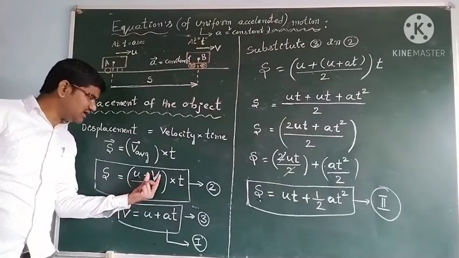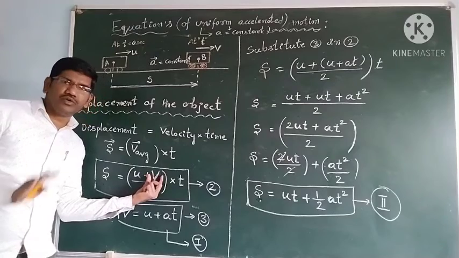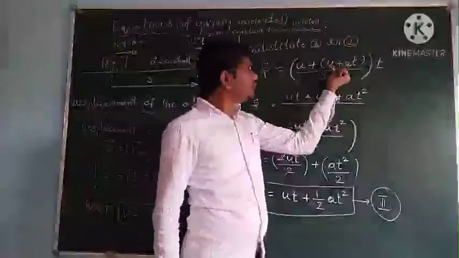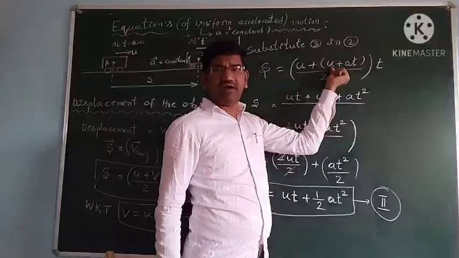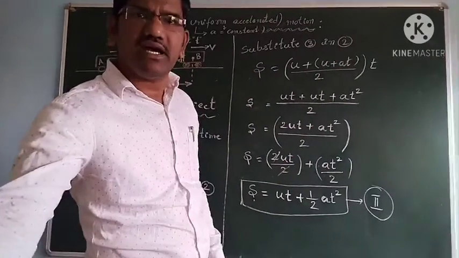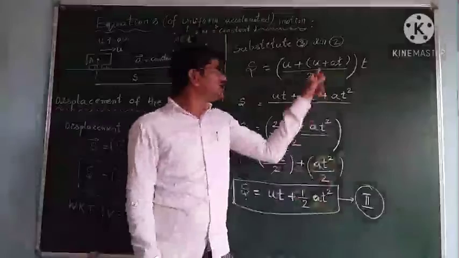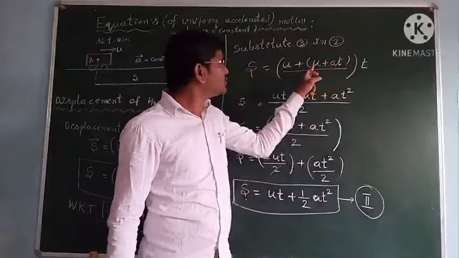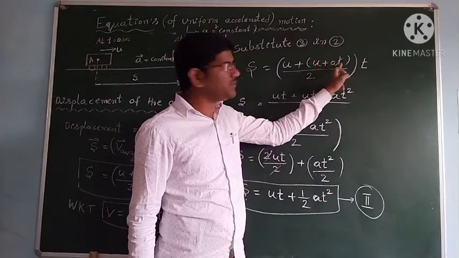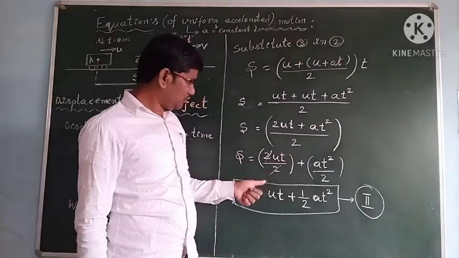Okay students, here I eliminated v. In terms of u plus at, we eliminated v and we have written in terms of initial velocity and time. There is no v term, only u plus at is there.